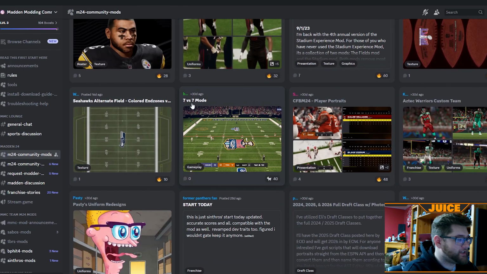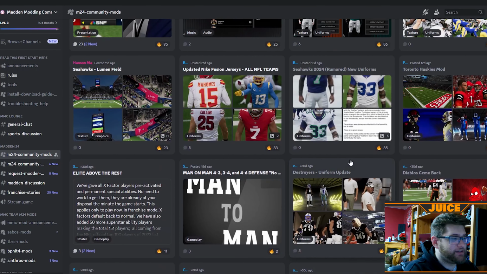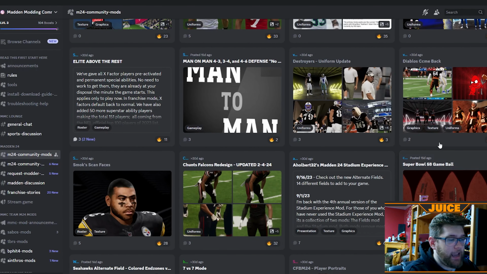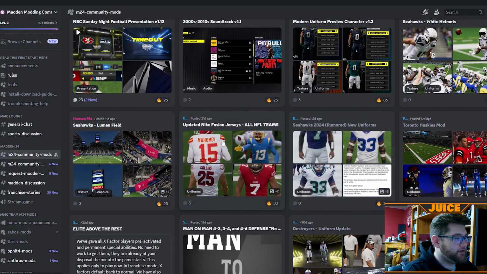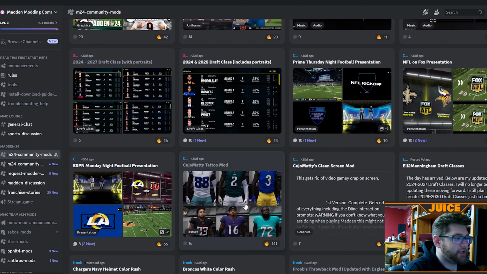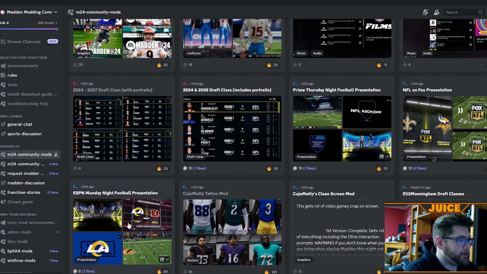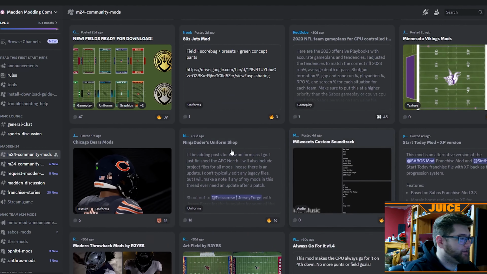You've got 7v7, you've got Start Today, you've got draft classes, you've got Super Bowl 58 game ball you can download, you've got new Nike Fusion jerseys, new fields for Seahawks Stadium, new jerseys. These are the mods that I use in my rebuilds. I mean, there's just so much different stuff. The tattoo mod, which we'll get to in a second, the presentations with Fox and Thursday Night Football and Prime, and then you got ESPN and all kinds of different things.